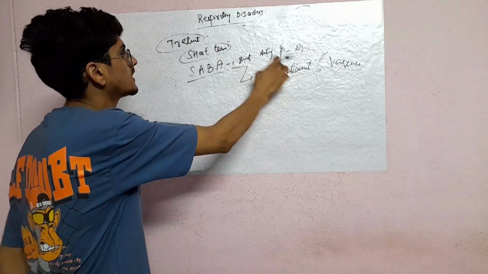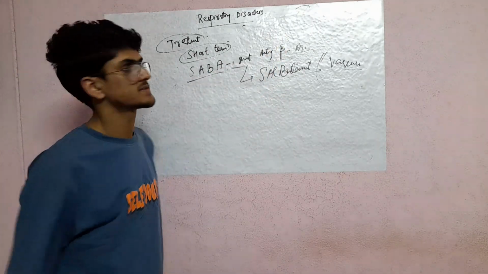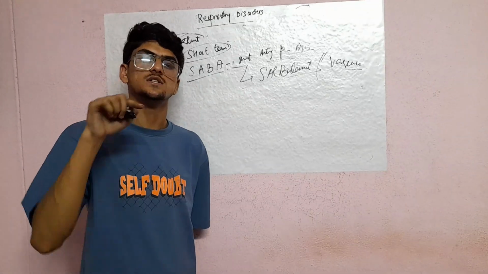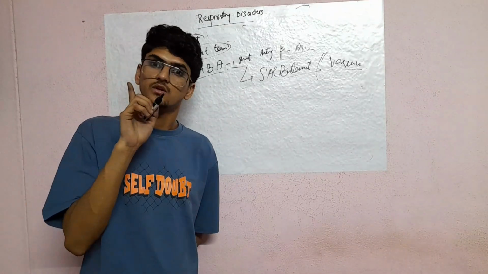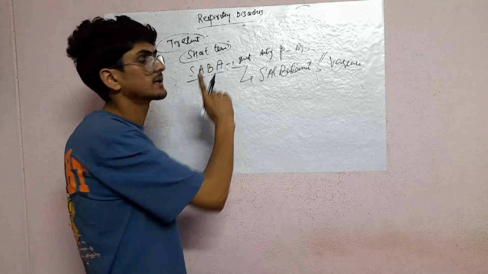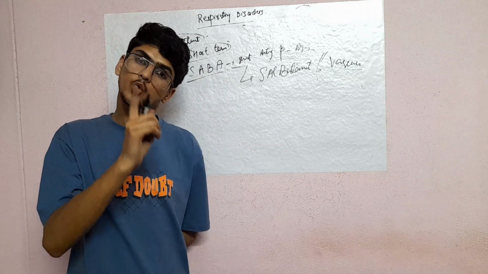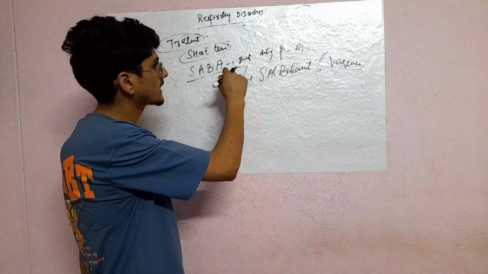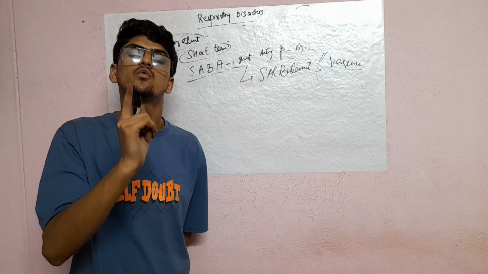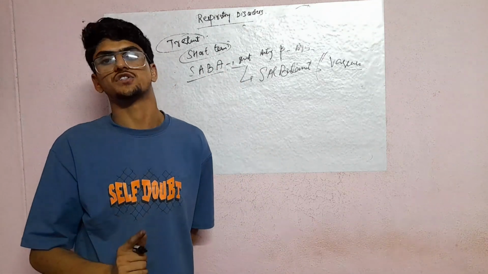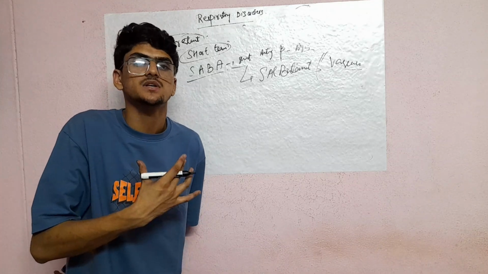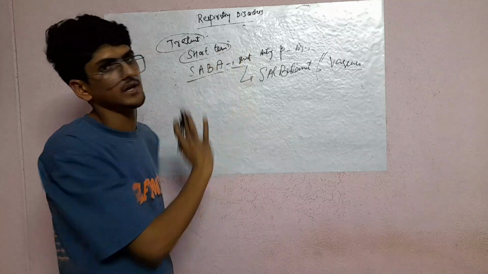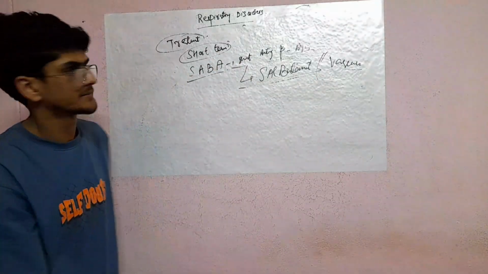So salbutamol is a short-acting beta agonist. A syrup is available whose name is written as salbutamol. Remember that salbutamol provides relief only for a shorter period. It is given for relief purposes only. It will relieve you from the constriction, whether you have chest tightness or consistent coughing, but only for some time. That is the short-acting beta agonist, salbutamol.